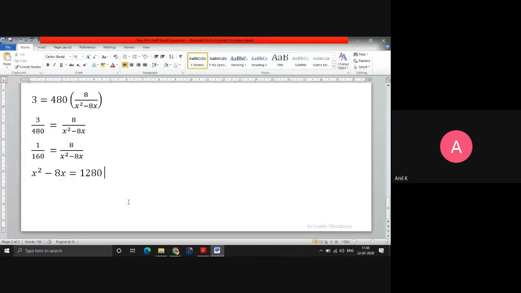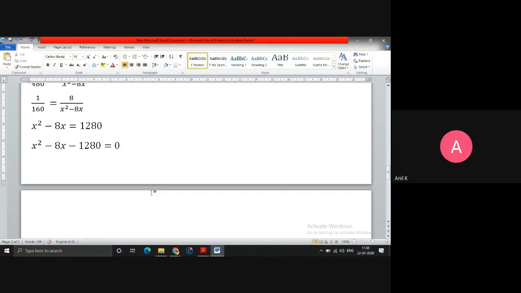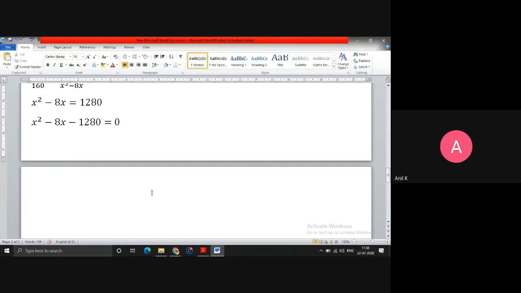So bring this term to this side. The final equation is going to be x square minus 8x minus 1280 equals to 0. This is the quadratic equation. Then you have to simplify it using the polynomial terms or some other method.